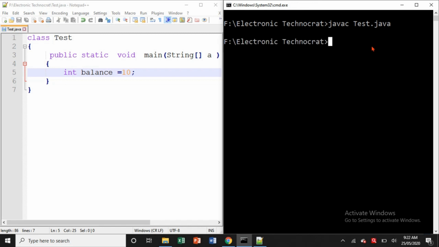Yes, it is valid. Compiler not throwing any error. That means this balance is valid Java identifier.